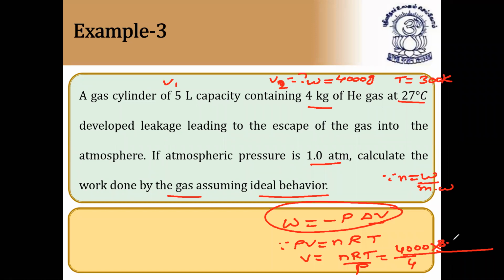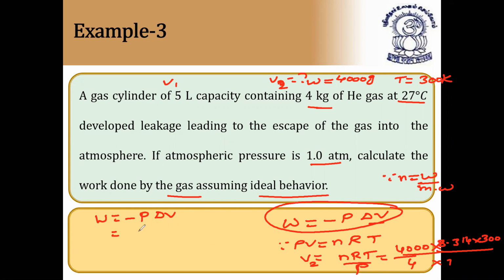Four into 8.314 into 300 divided by 4 into 1. So from this you can find out V2 value. And W is equal to minus P delta V. After getting delta V value, we will multiply with this. In this volume is equal to 24,900 liters. That is 24,900 liters.